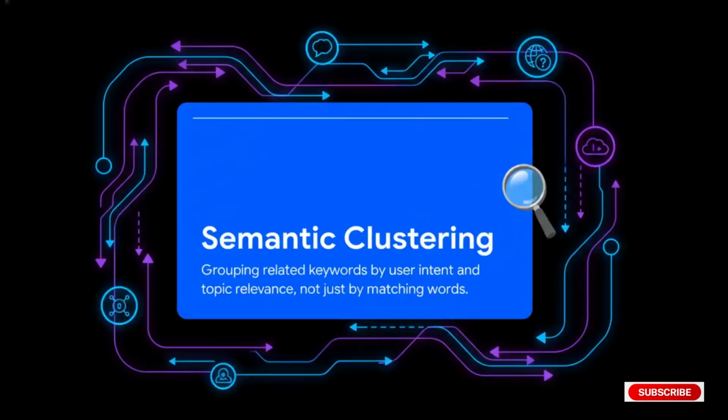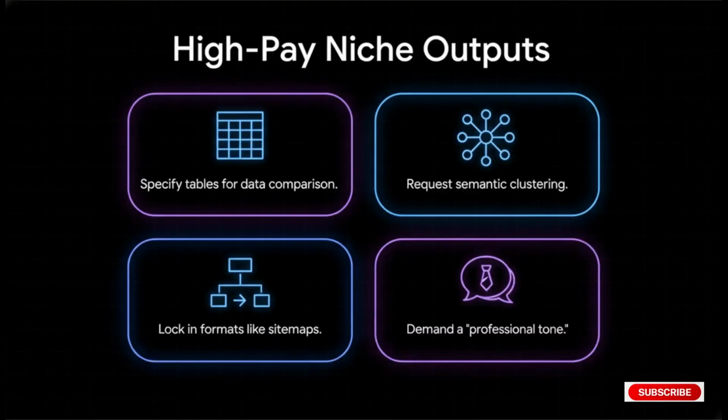Now, a key technique here, especially for those high-paying niches we're targeting, is demanding something called semantic keyword clustering. This isn't just about getting a list of words. It's about forcing the AI to group keywords based on the user's intent and the topic's relevance. It's basically the difference between a random list of words and a strategic map of your customer's mind. To do this, you have to give it specific output constraints. You tell it, give me my data in a markdown table for easy comparison. You insist on a professional tone. For those really complex niches like finance or tech, you explicitly request semantic clustering. You can even command it to output a fully structured sitemap. You are in total control.